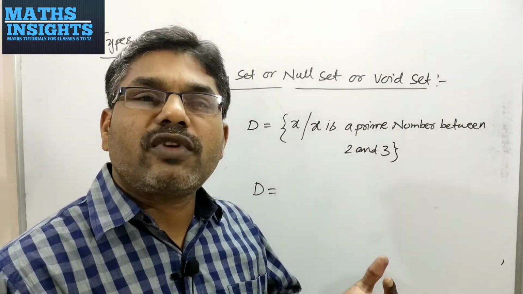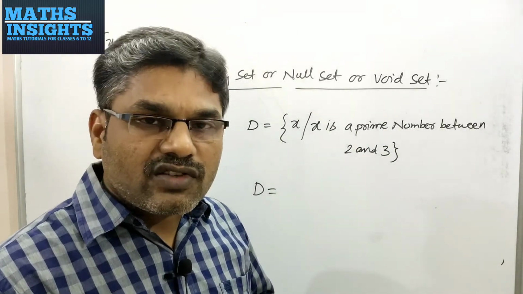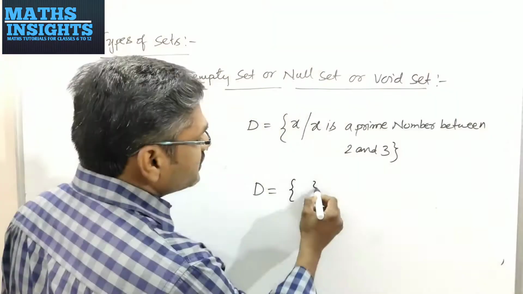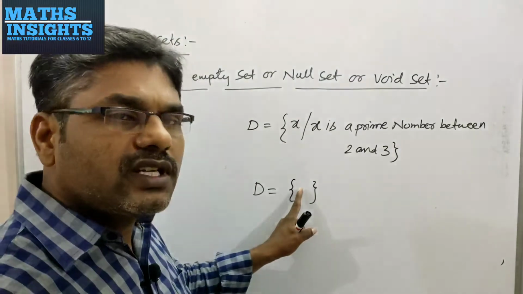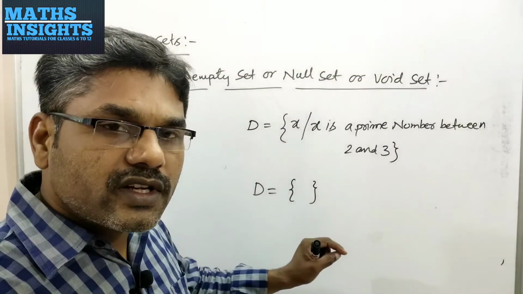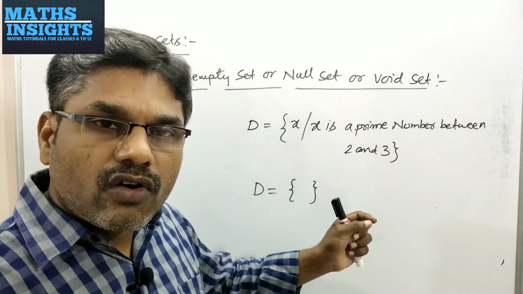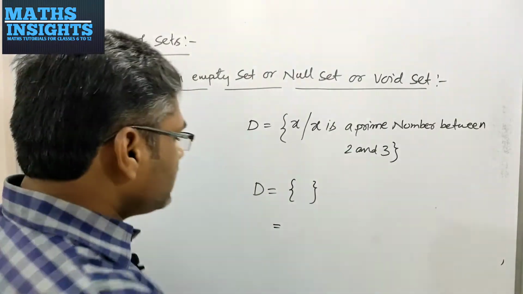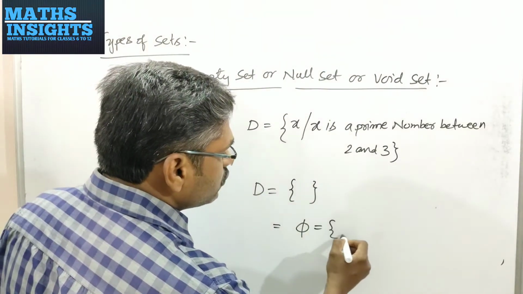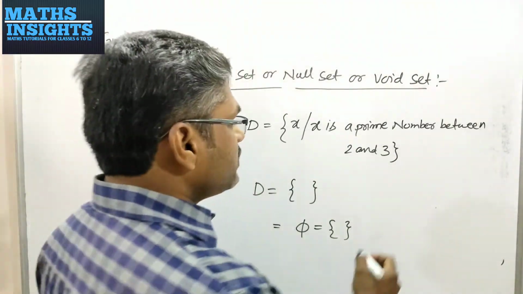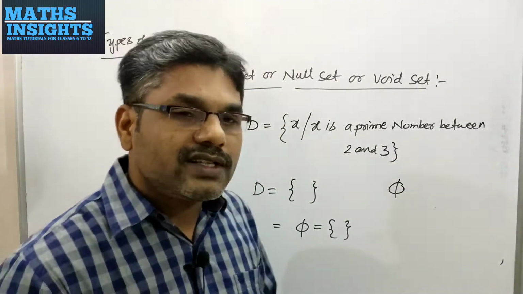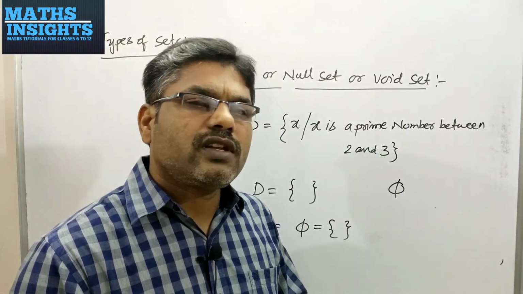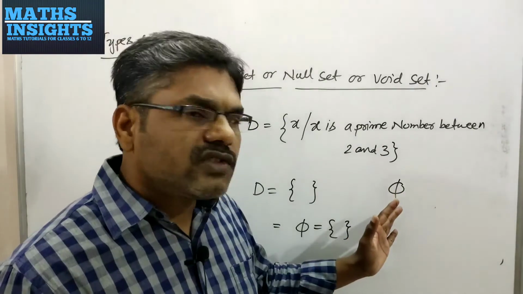You cannot find any prime number between 2 and 3. That's why you will not write any element and you will write simply braces. That means there is no element in the set. That's why it is called an empty set or void set or a null set. And the separate symbol for representing a null set is phi. Phi is equal to null set. If you find the symbol phi anywhere, you have to assume that it is a null set, meaning it does not contain any elements in it. You may take different types of sets which are empty.